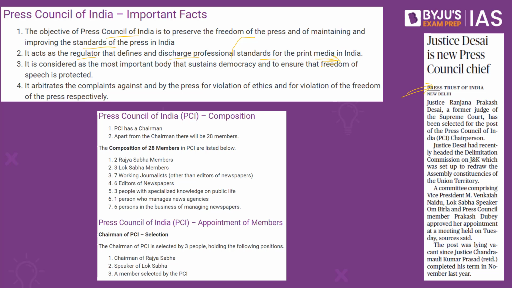So it is the apex body for the regulation of print media in India. The Press Council of India has the following composition. It has a chairman, and apart from the chairman, there are also 28 members. The chairman of the PCI is selected by 3 people, which includes the chairman of Rajya Sabha, the speaker of Lok Sabha, and a member selected by PCI. Kindly remember, this can also be very important from the preliminary examination point of view.